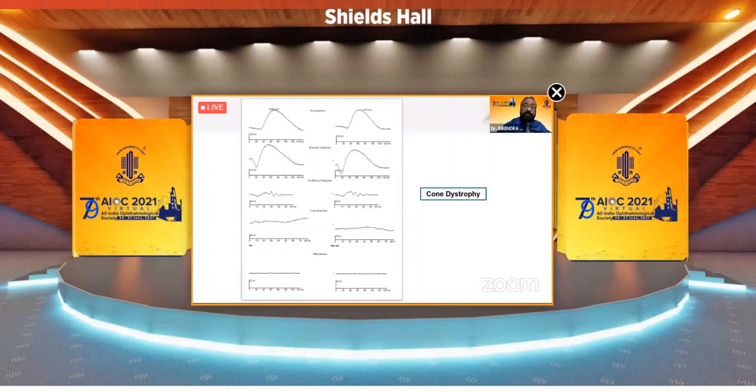In cone dystrophy also, the same thing happens. You see the B wave is absent, the B wave is absolutely absent, and the B wave is totally absent in cases of cone dystrophy.